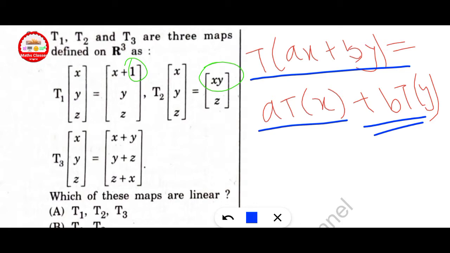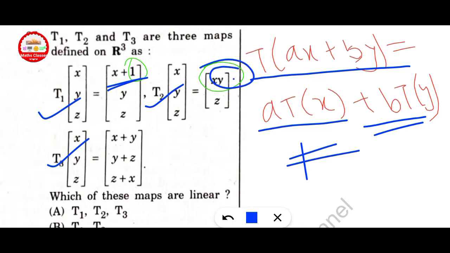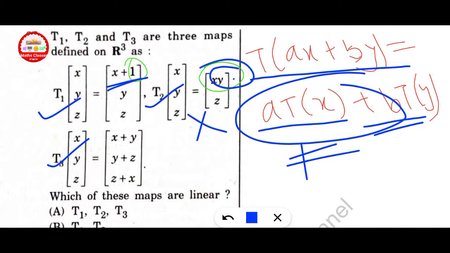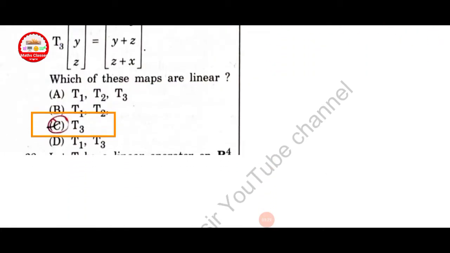First of all, find for T1, T2 and T3. Here in T1, x plus 1 is given. This condition is not satisfied, so T1 is not a linear map. T2 is also not satisfied because here a product is given. This condition is not satisfied here, so T2 is also not correct. Only T3 is correct here. You can check which of these maps are linear. Here option C is correct.